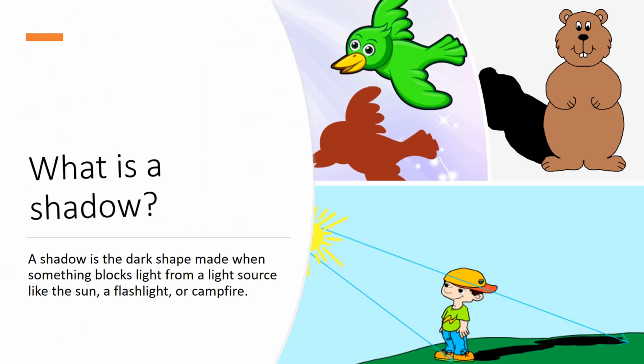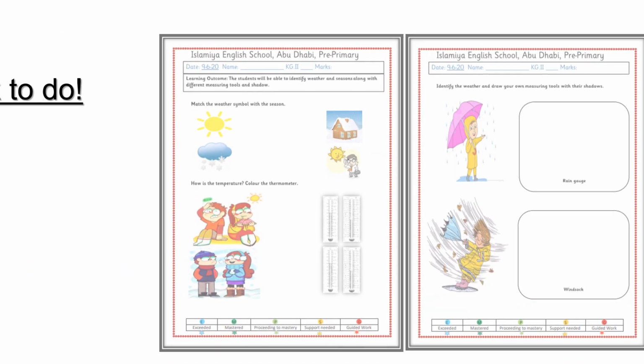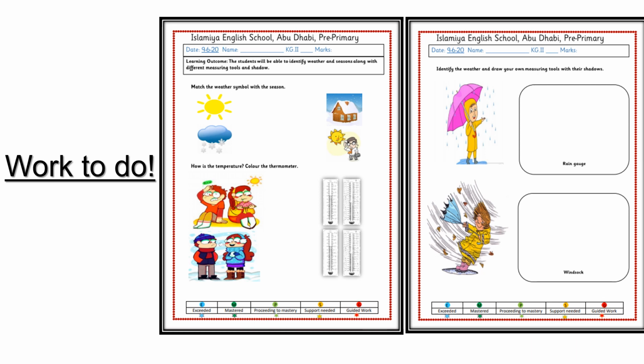Now the next topic is shadow. What is a shadow? A shadow is the dark shape made when something blocks light from a light source like the sun, a flashlight, or a campfire. In this assessment, the first question is to match the weather symbol with their season. The second question is about temperature.